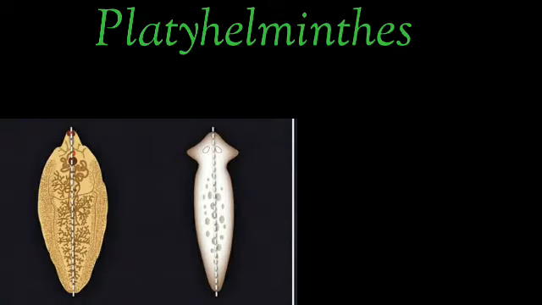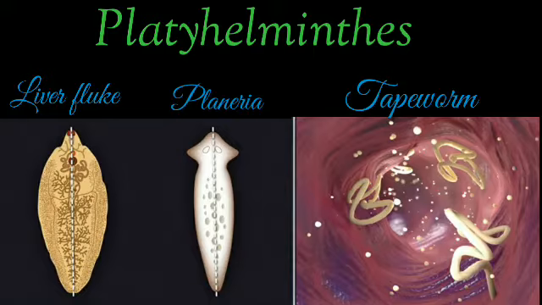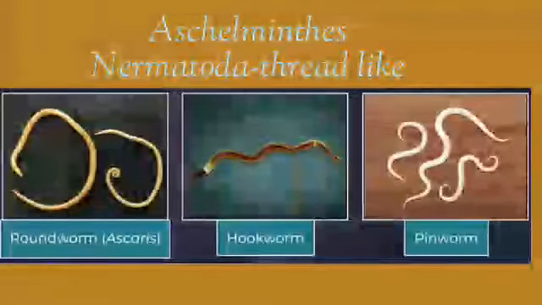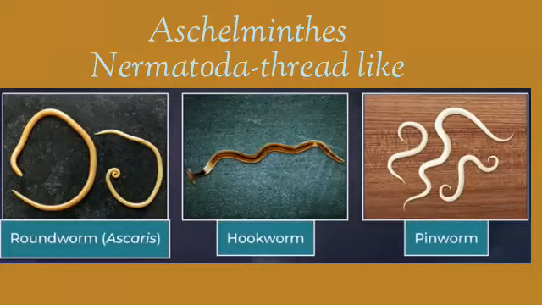Examples of Platyhelminthes are liver fluke, planaria, tapeworms. Next phylum we are going to learn is Aschelminthes. They are also called Nematoda. It is a Greek word which actually means thread-like structures. So in this the organisms have a thread-like structure.